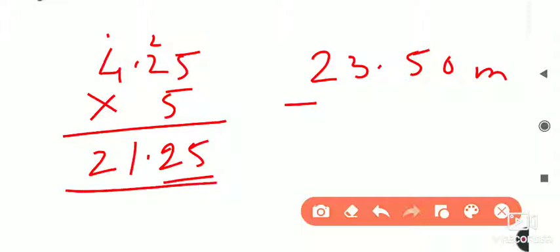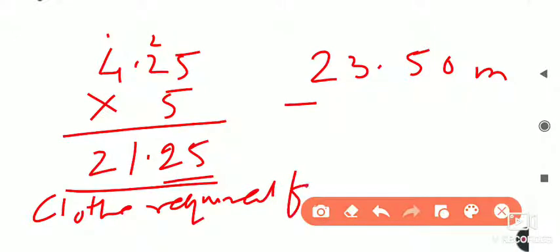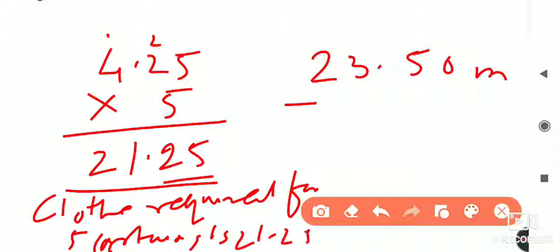So this much cloth she required to stitch 5 curtains. Here write cloth required for 5 curtains is 21.25 meter.